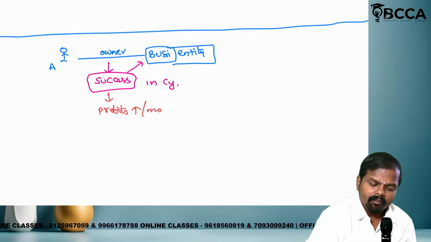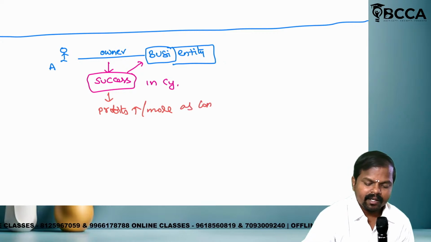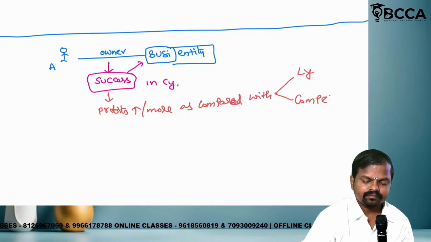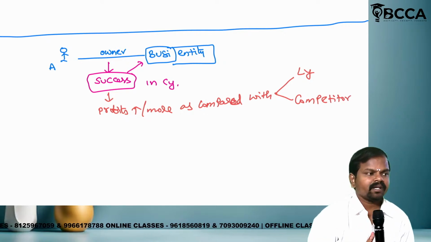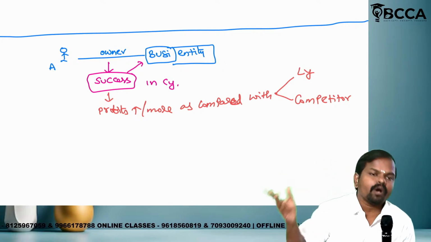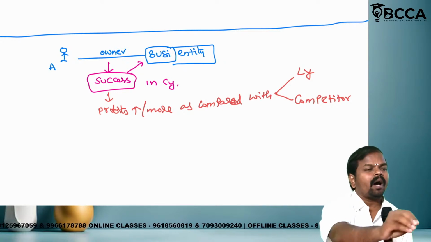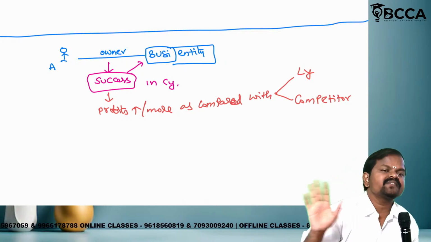compared to, come on, as compared with two things. Last year and competitor. If you earn decent profit compared to last year, if you earn decent profit as compared to competitor, impliedly or indirectly or up to a certain extent, we can say business is successful in the current year.